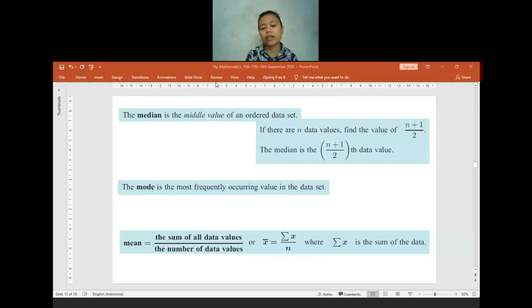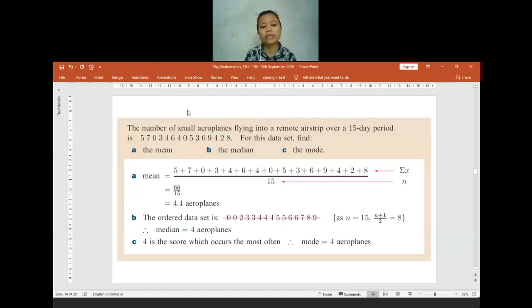Is there anyone who has any question? I think we already revised this at the very first when we studied statistics. But if you still have any confusion, you can tell me so I can remind you again. No confusion? Okay, then we are going to discuss some worked example questions. I hope it will make you understand more about mean, median, and mode.